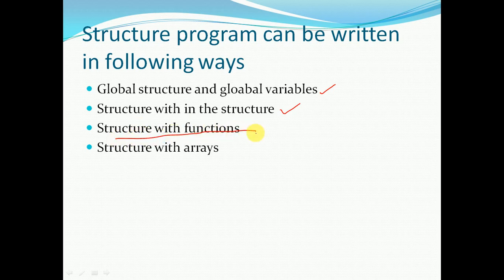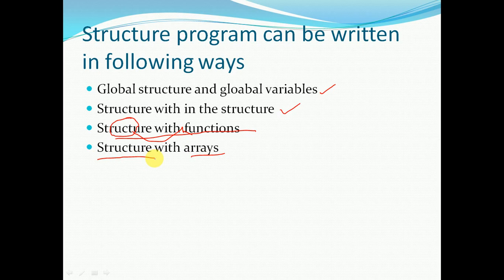Normally to the functions we pass variables. Already we have seen some programs, some function of a comma b. That means a comma b are normal variables. Now in this concept we'll see how to pass the values of a structure variable to the function. Next, structure with arrays. Now what is meant by array? Homogeneous data. Heterogeneous data is structure.